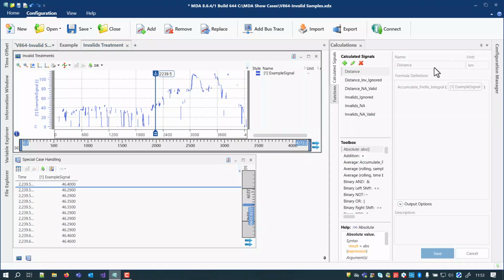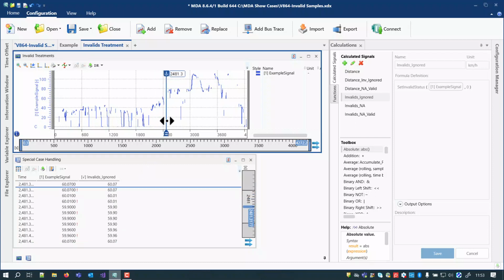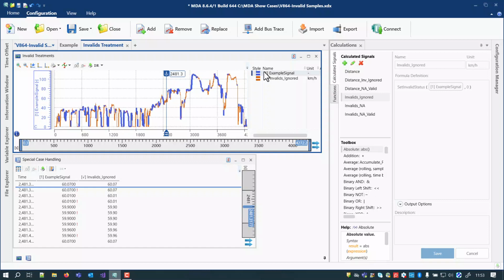On the other hand, the calculated signals enable you to define the handling of samples with an invalid flag. A simple method is to ignore the invalid flags completely. Whether this makes sense is your decision.